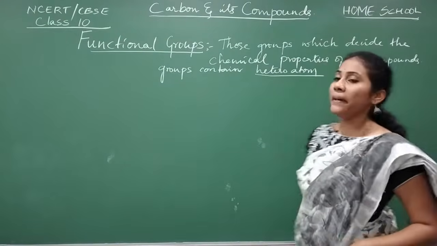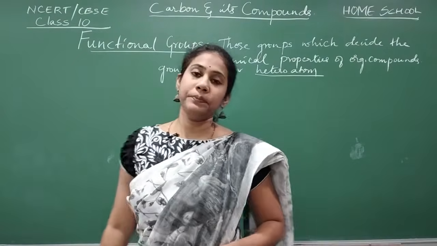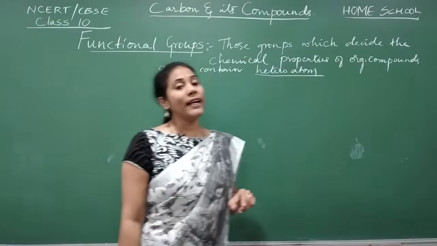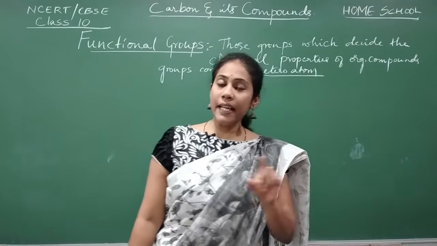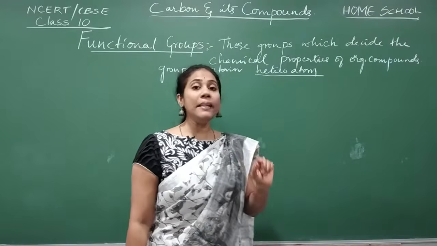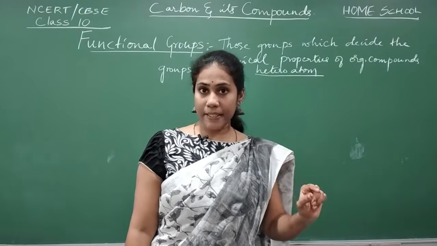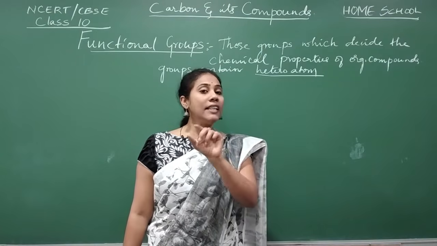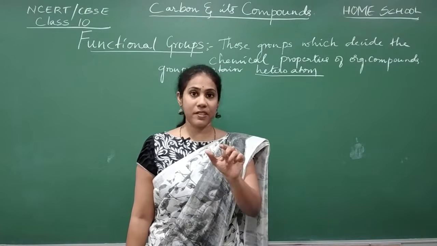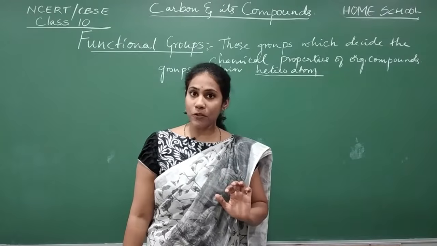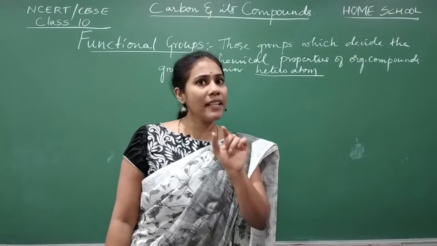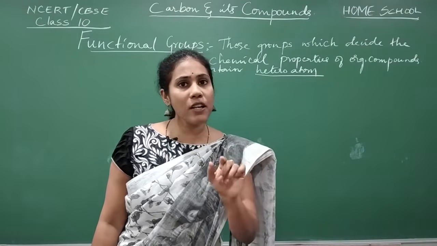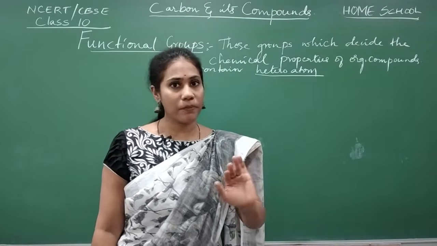Now, what do you mean by heteroatom? As I already told you, along with carbon and hydrogen, other elements can also be present, isn't it? Those elements are called heteroatoms in the case of organic compounds. Carbon and hydrogen are the compulsory elements to be called organic.